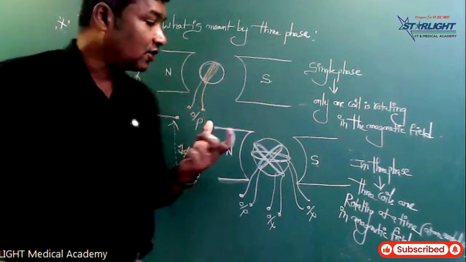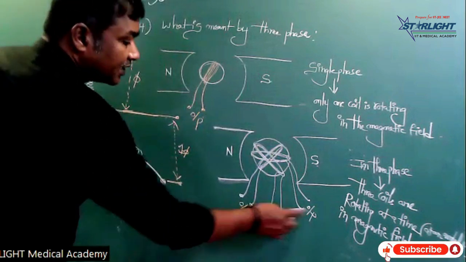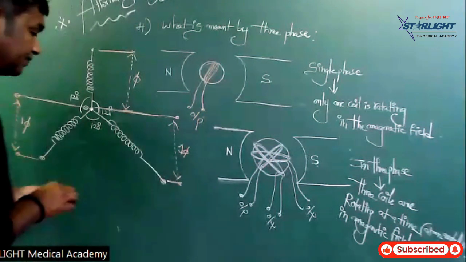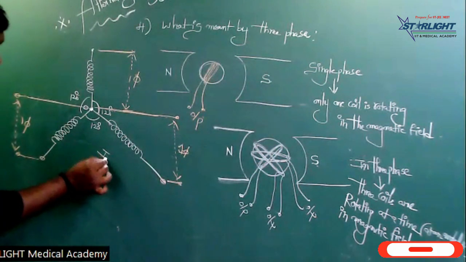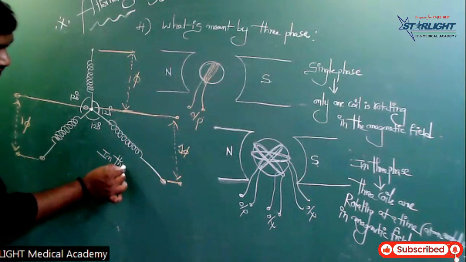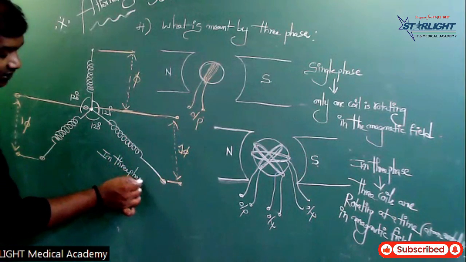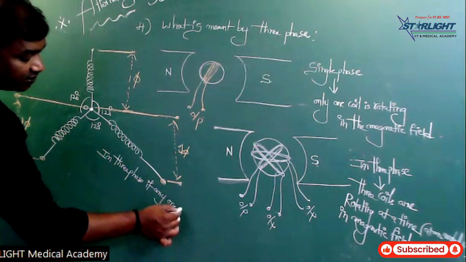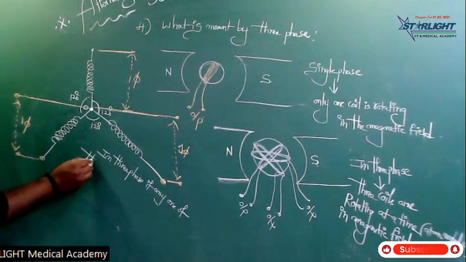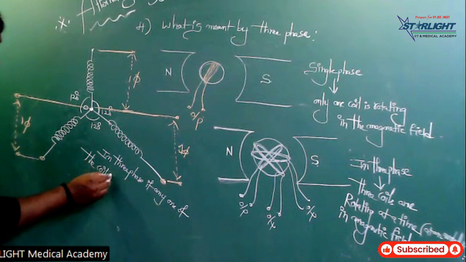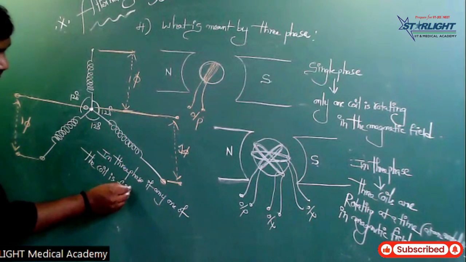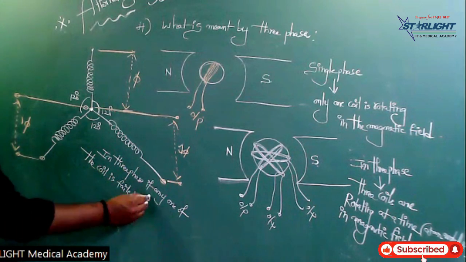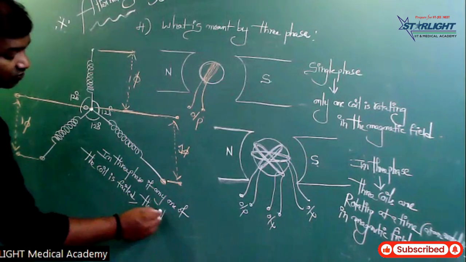The other two keep working. The output doesn't cancel, the current doesn't go away; these two keep working. In 3 phase, if any one of the coils is failed, then the other 2 are working.